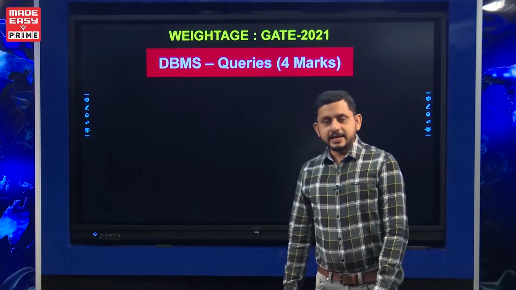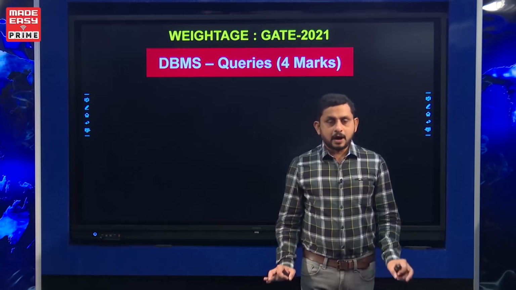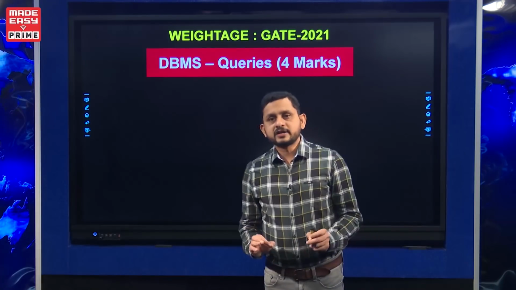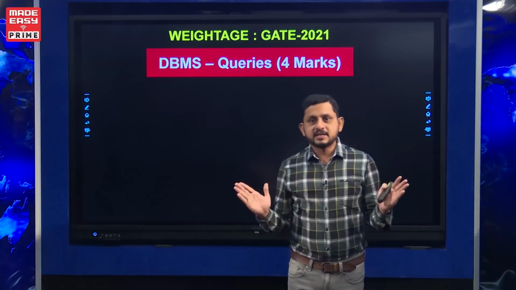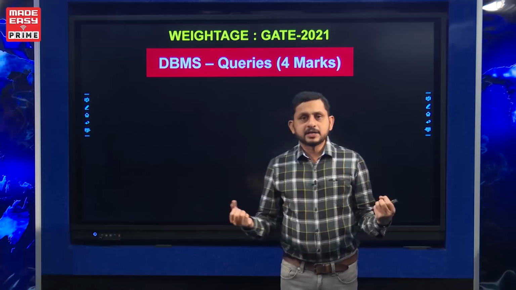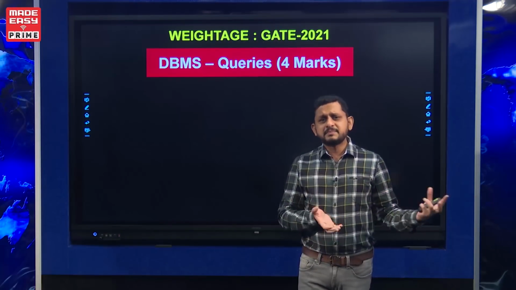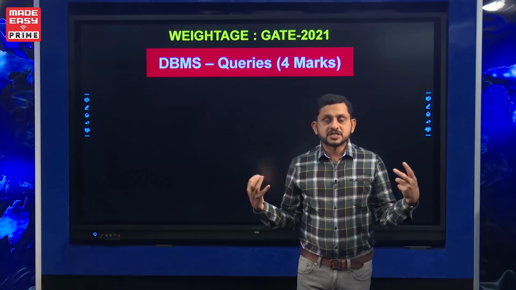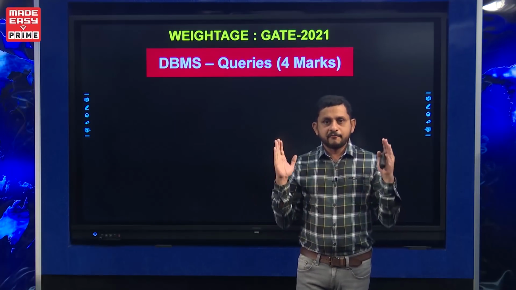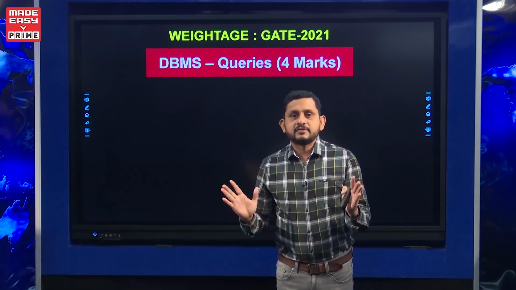Queries. In DBMS, from the GATE point of view or interview point of view, writing queries is one important thing. In the DBMS, we should write the queries. So queries doesn't mean just simply writing some simple thing. We are going to study queries with respect to mathematical evaluation.